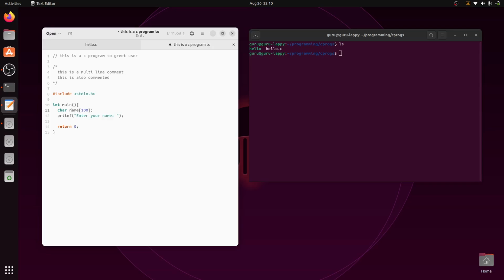But again, remember, C is a case sensitive language. If you have written this name with all lowercase, it should be like that only. Don't write it with uppercase and everything. This is acceptable, but when you're using it in your program, you should make sure you use it the same way. Normally in C program or any other language, we use certain standards, like in English your sentence should start with an uppercase. Here the standard says your variable name should be all lowercase, and it should not start with numbers like one name, two name. No, it should not be like that. It should be like this.